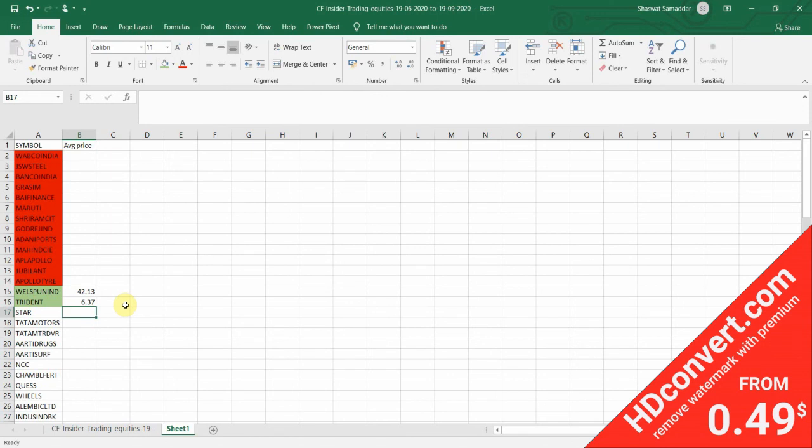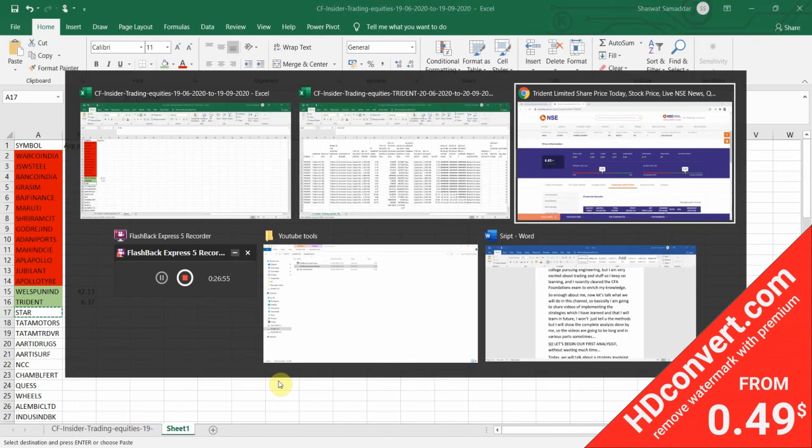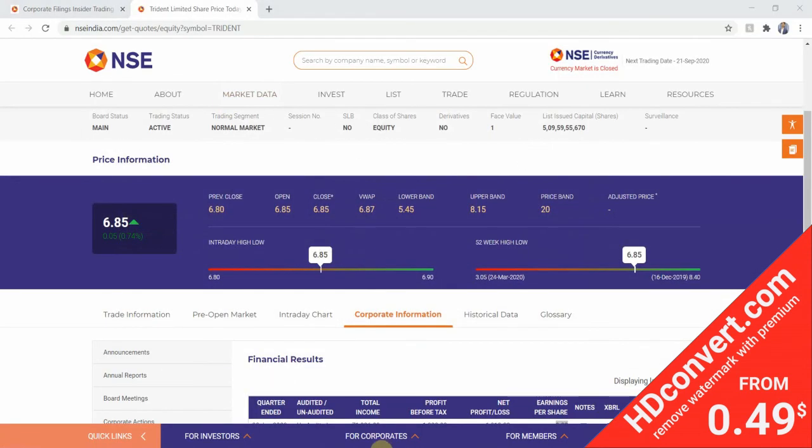I will copy that down. I'll go to NSE website. Let me just close this window. We'll go again to corporate filings. Now till now you might have memorized the whole steps, so I don't have to repeat again and again. So we can go a little fast from now on. We'll go to the corporate information. We'll go to shareholding pattern. Okay, this fails the first parameter itself, the shareholding pattern. So we have to color code it as red.